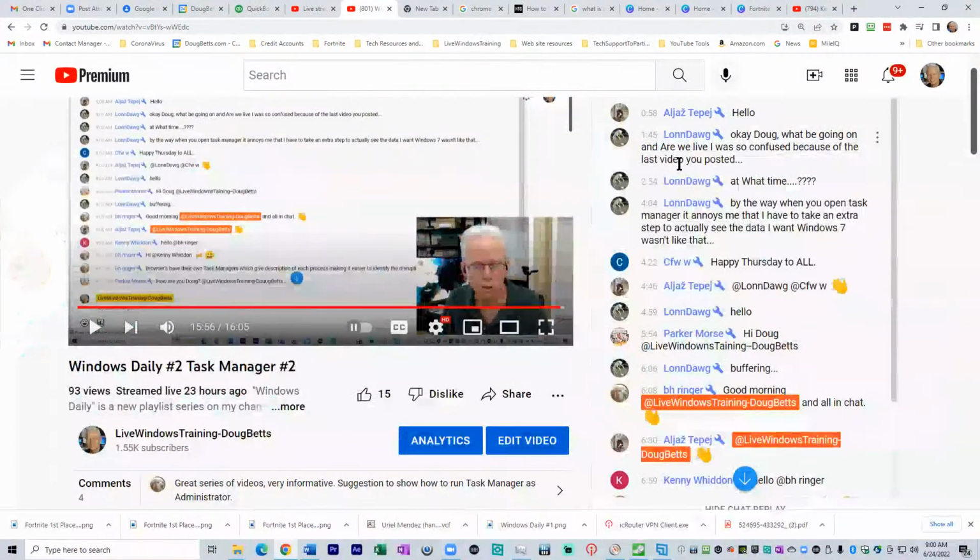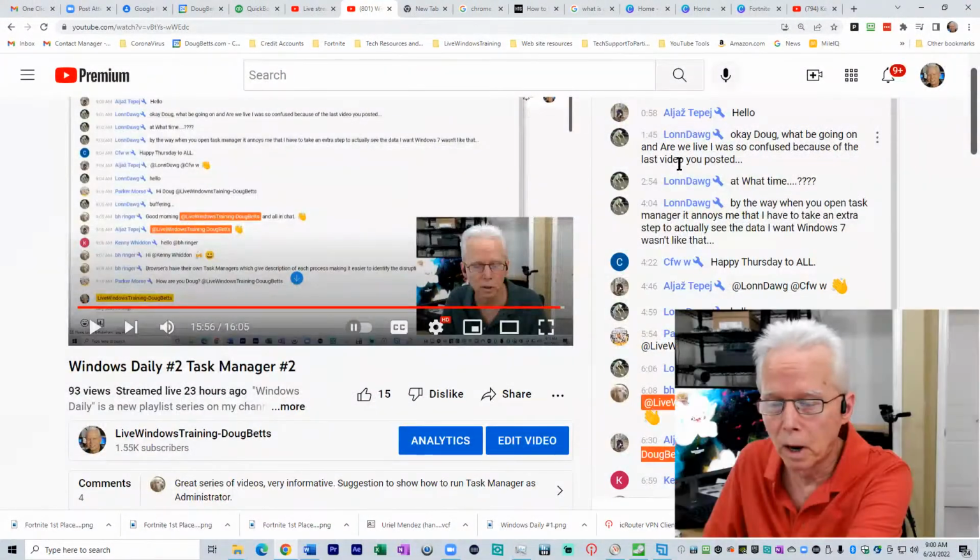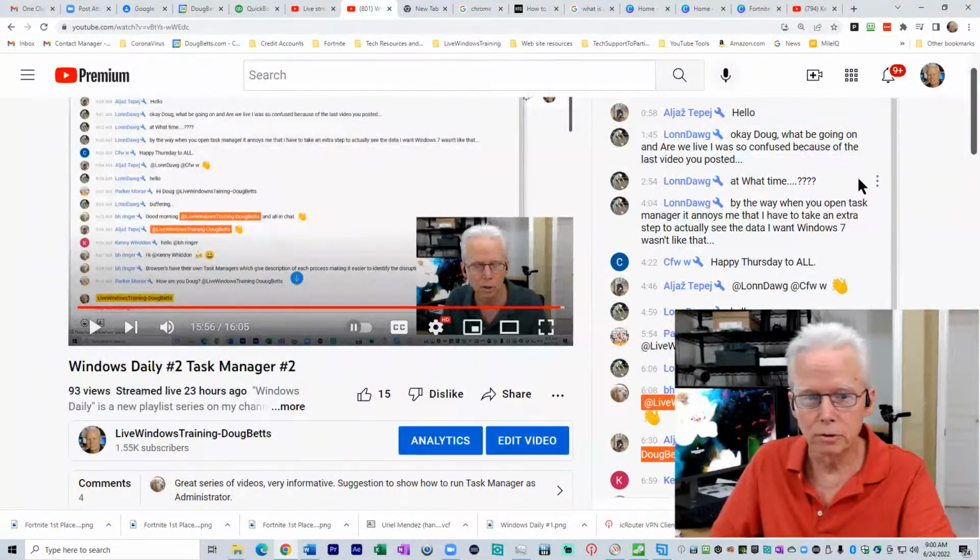This is Windows Daily number 2, Task Manager number 3. A little different way to start. That's probably going to be consistent from the beginning, as I'm going to acknowledge the chat messages from yesterday and make some responses. So here on computer number 1, monitor number 1, these are the chat messages.